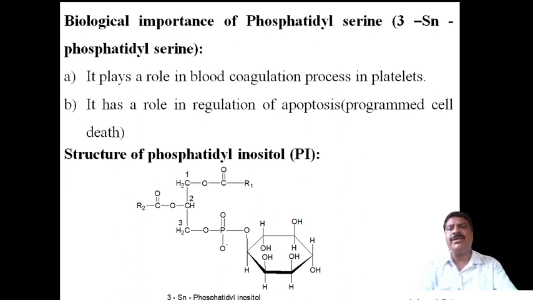The second one is that it has a role in the regulation of apoptosis, that is programmed cell death.